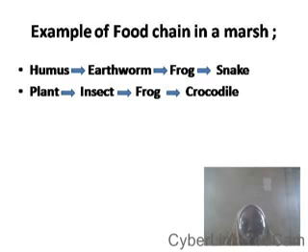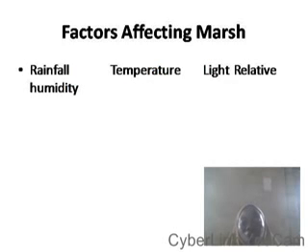Some factors that affect or are predominant in a marsh include rainfall, temperature, and relative humidity. They are all factors affecting a marsh. There are also biotic factors that affect a marsh, for example the producers, parasitism, predation, and the prey-predator relationship. All these are biotic factors present in a marsh.